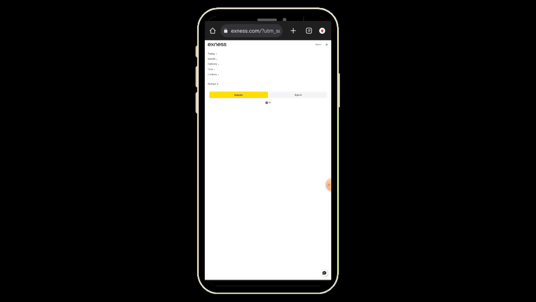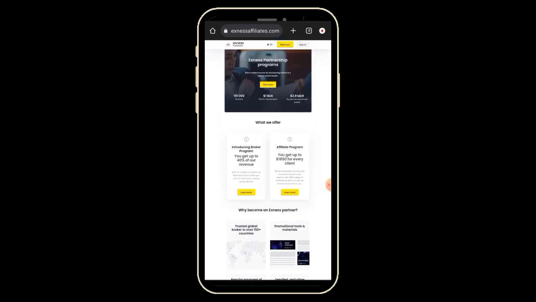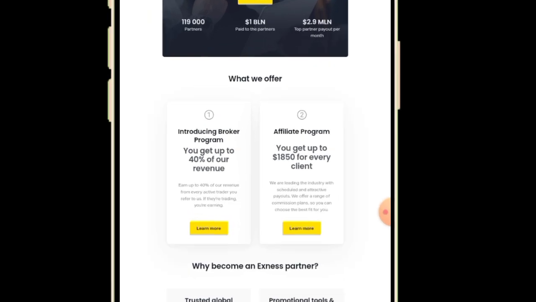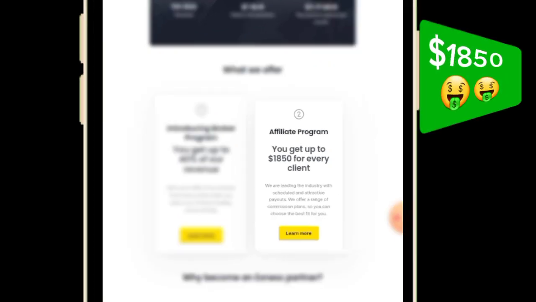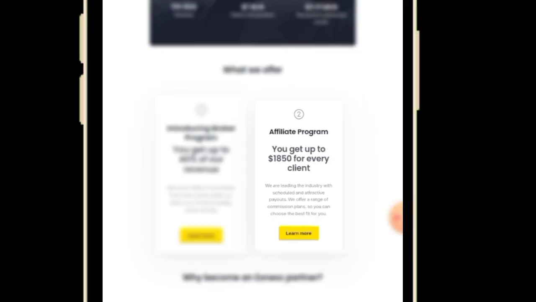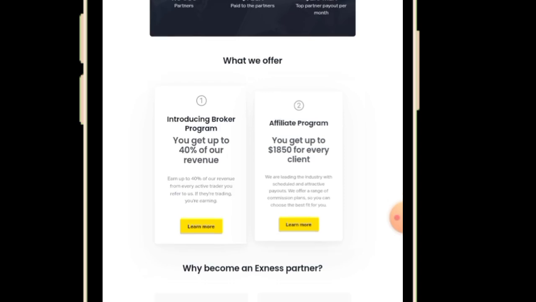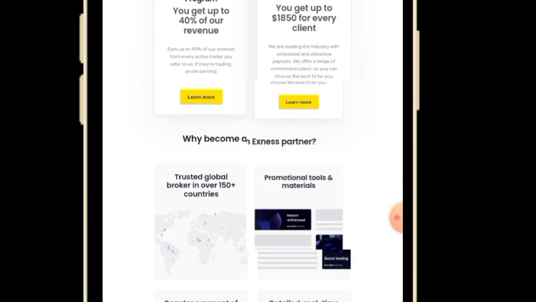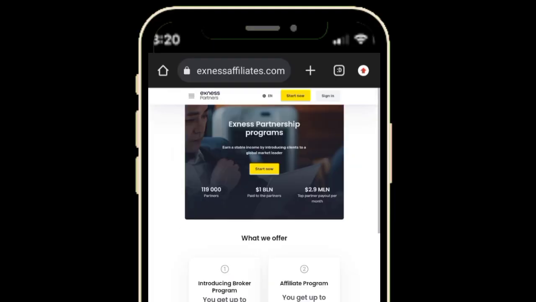Tap the partner, you sign up, wait for it to load. So now this page, as you can see, guys, for affiliate marketing, they will pay you up to $1,850 for each client you invite to their website, and you can still go in more and read more details if you want to know more about this program. But I don't want to make this video long. Let's just head straight to the main thing.